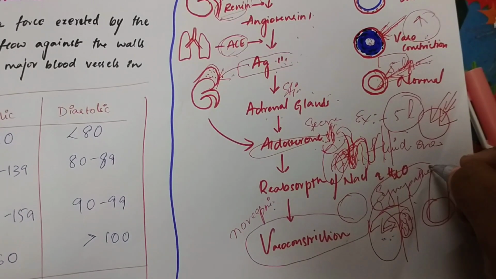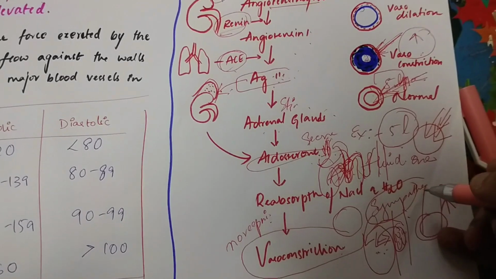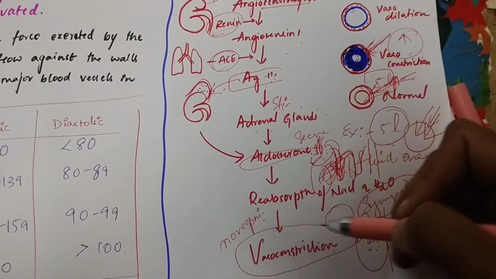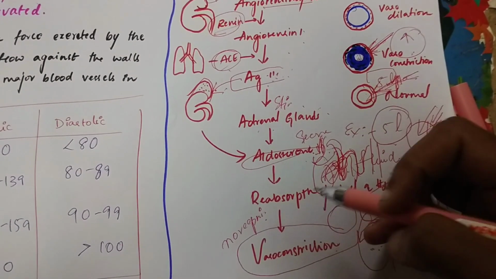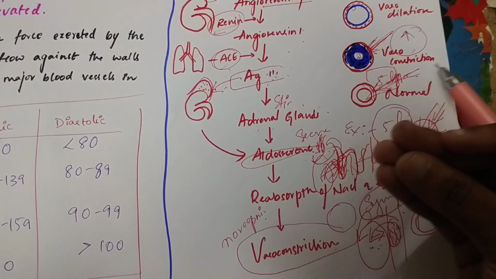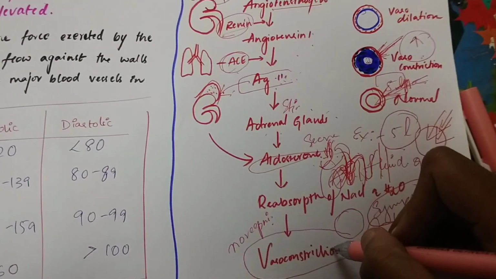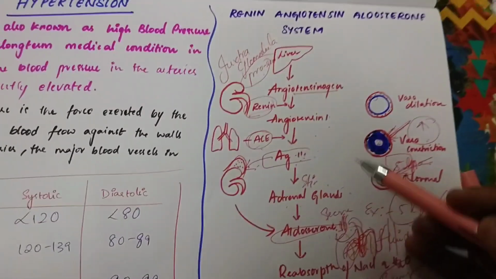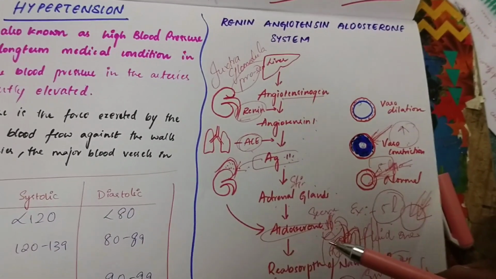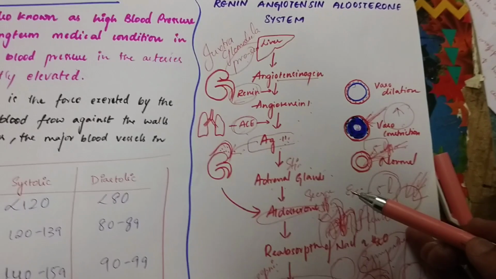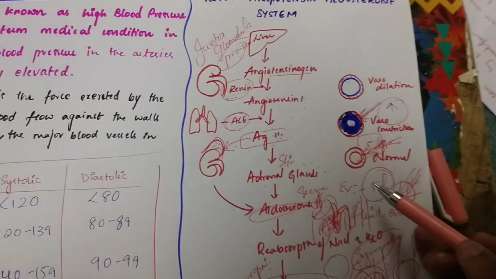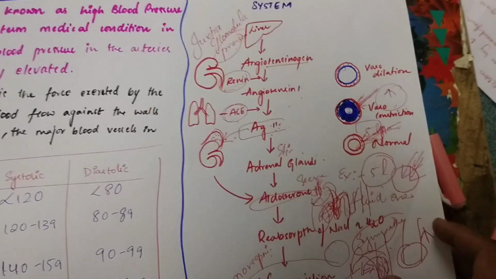Okay, the sympathetic nervous system will produce norepinephrine, and this will make the blood vessels smaller. That time also this vasoconstriction will occur. So I hope you understand now this renin, angiotensin, aldosterone system. So this can lead to our blood pressure going up, means hypertension.